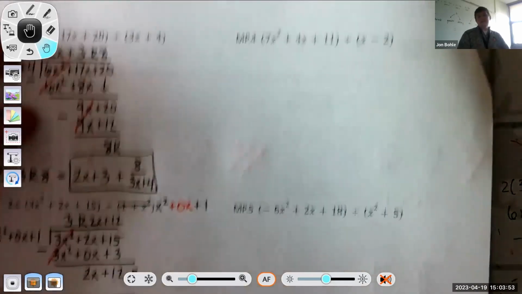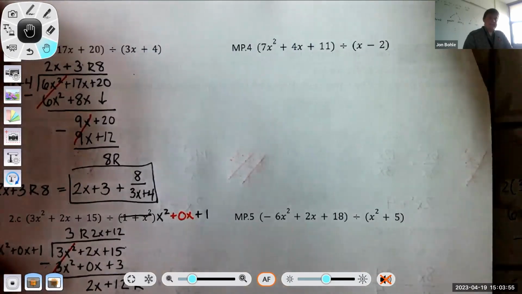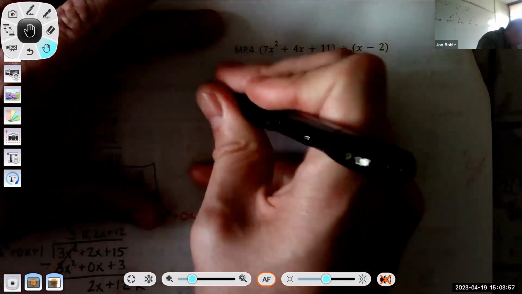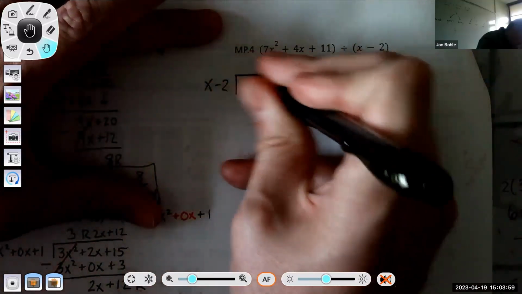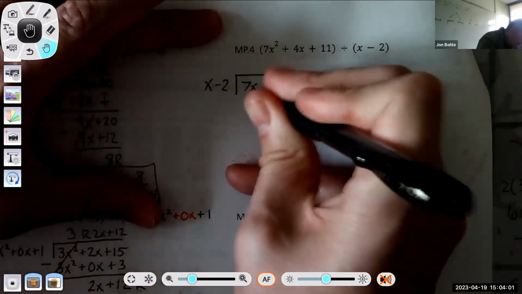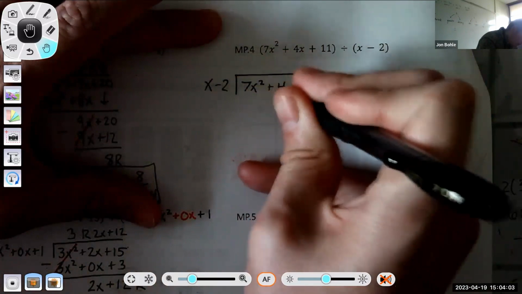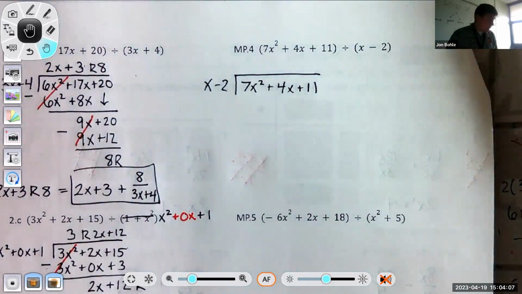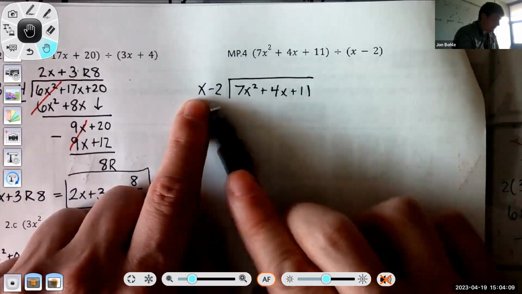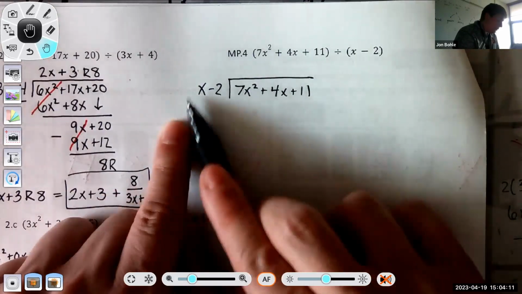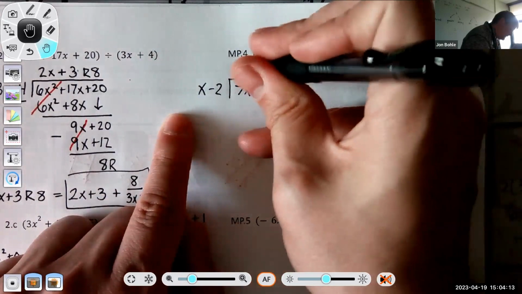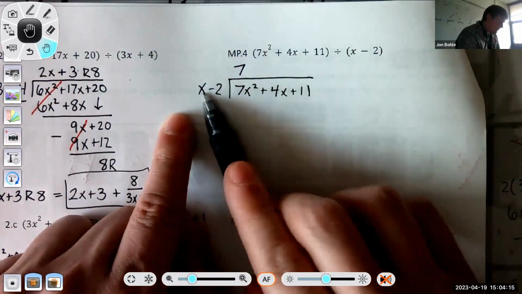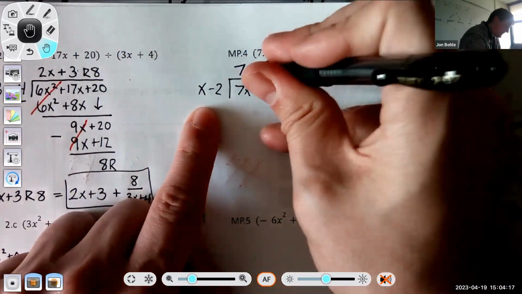Same process on repeat. We're going to take x minus 2 here, and we're going to divide it into 7x squared plus 4x plus 11. Always try to get the first terms to match up. So you want to say, what do I multiply x by to become 7x? Well, what do you multiply 1 by to become 7? It's 7. And what do you multiply x by to become x squared? Well, the answer to that is x.